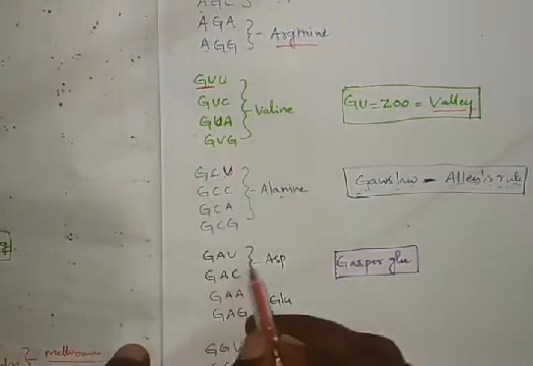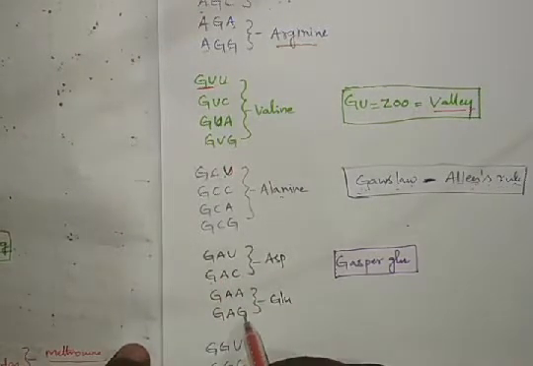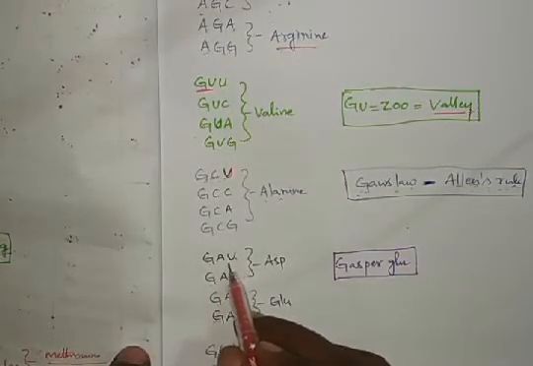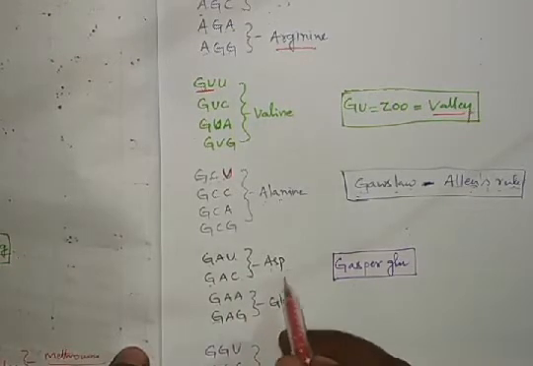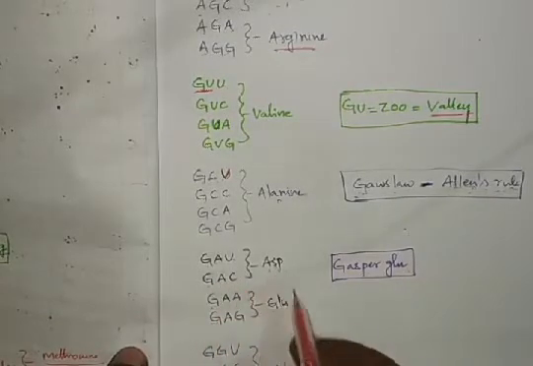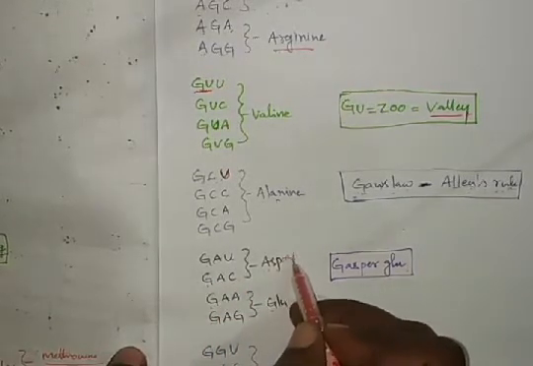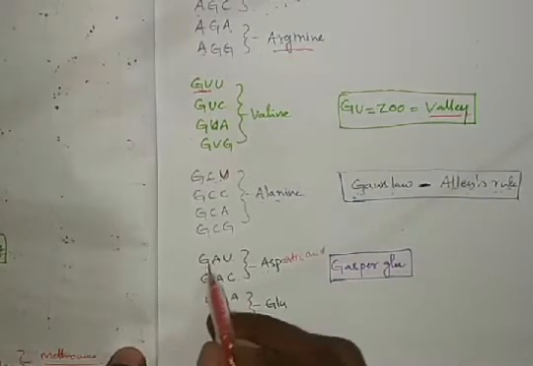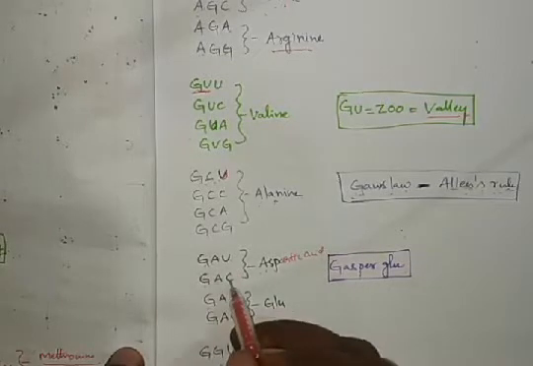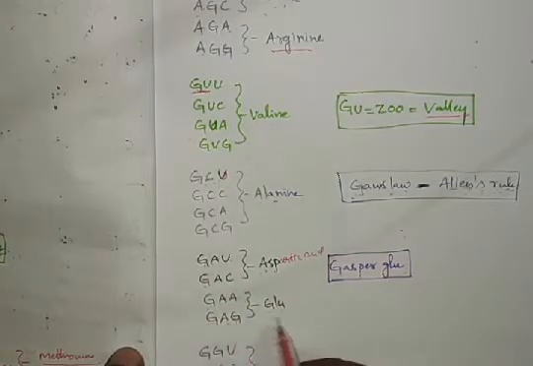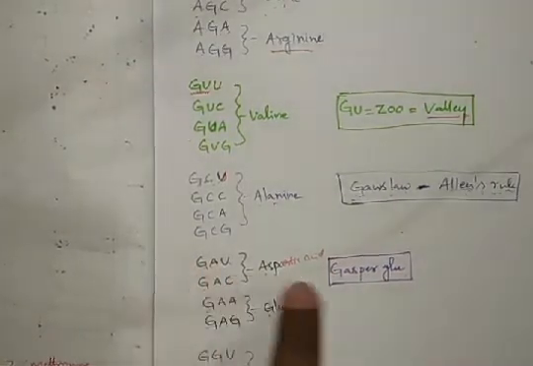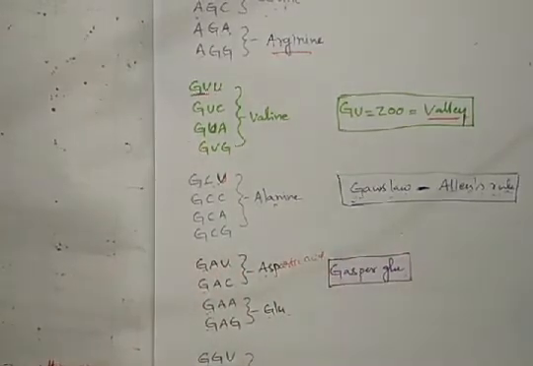So next GAU, GAC, GAA, GAG. So here, GA: Gaspar glue. Aspartic acid when GAU, GAC are the first three nitrogen bases. GAU, GAC, aspartic acid. GAA, GAG, glutamic acid. So GA, Gaspar glue, like that.